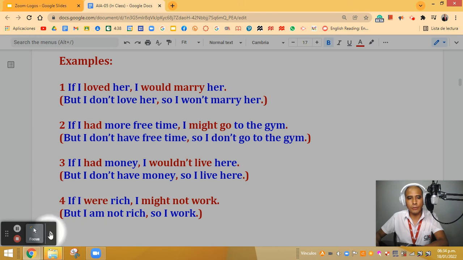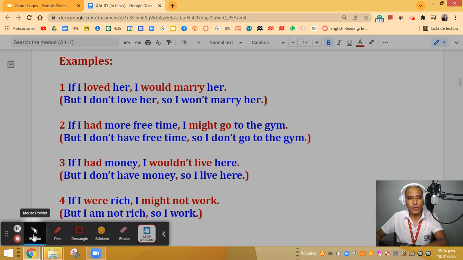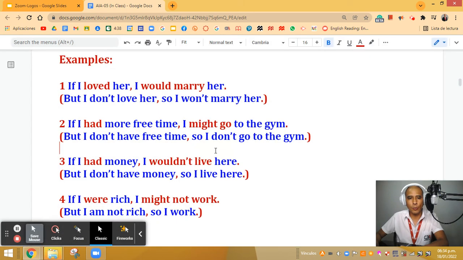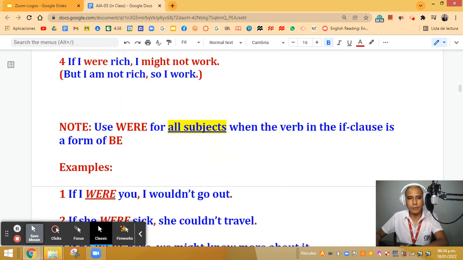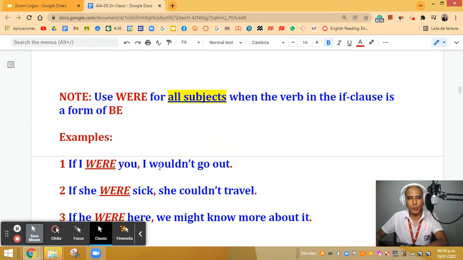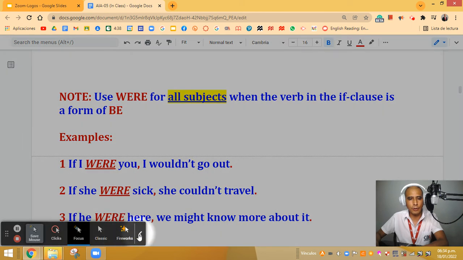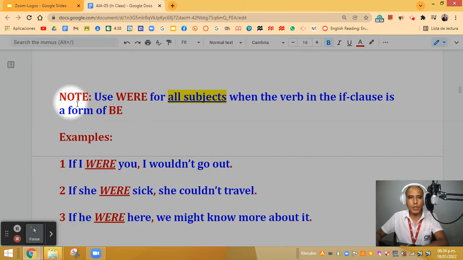Well, now we're going to continue, and I'm going to show you the following. Here we have a note that has to do with a very particular situation about the unreal present conditional. So let's analyze this note. Give me a second, please. I'm going to get ready with my mouse. Here it says, note, use were for all subjects when the verb in the if clause is a form of the verb be. Here we have three examples.